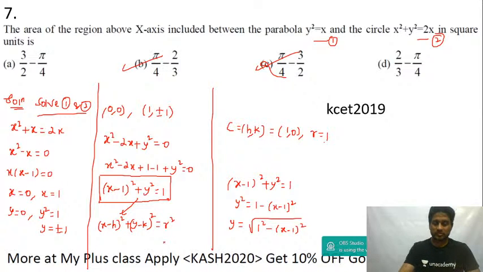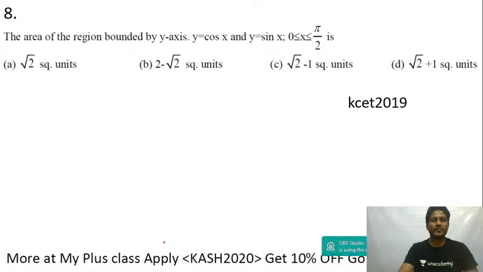So that is the 2019 question. Let's move to the next question. This is the KCET 2019 problem, actually an NCERT exemplar question. Find the area of the region between the y-axis, y equal to cos x and y equal to sin x, where x lies between 0 and pi by 2. See, first plot the sine graph.